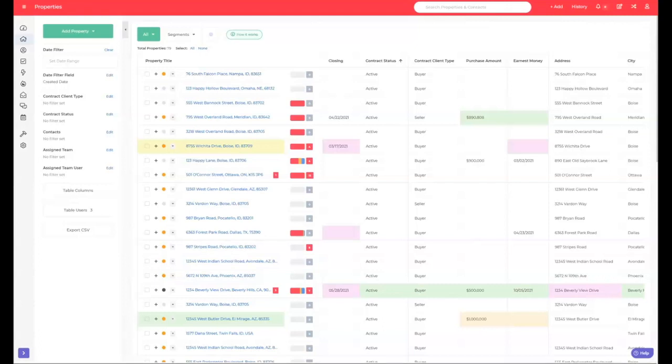Jennifer, yes, you will be able to send messages from the mobile app. So you can send them specifically from inside of a property, or you have a global inbox.